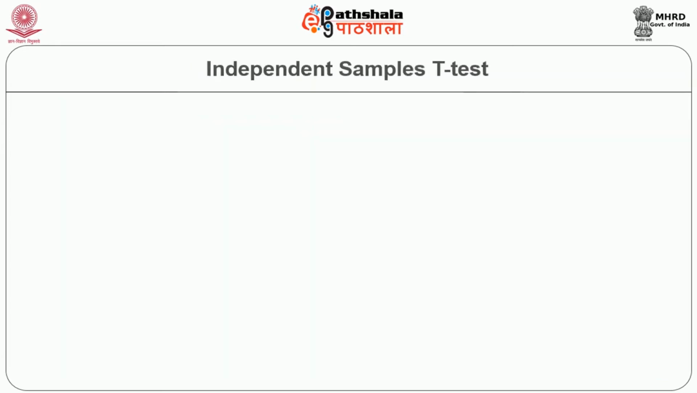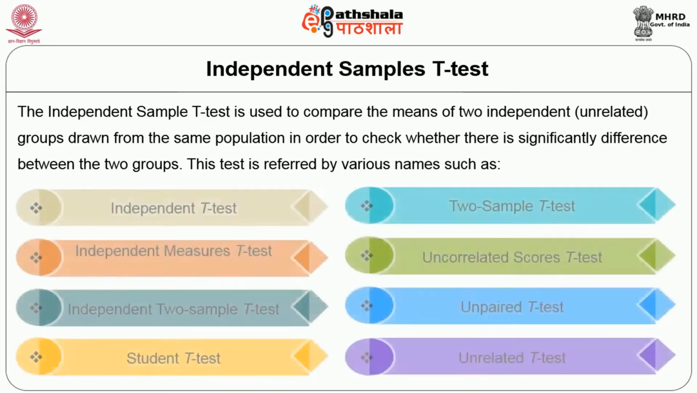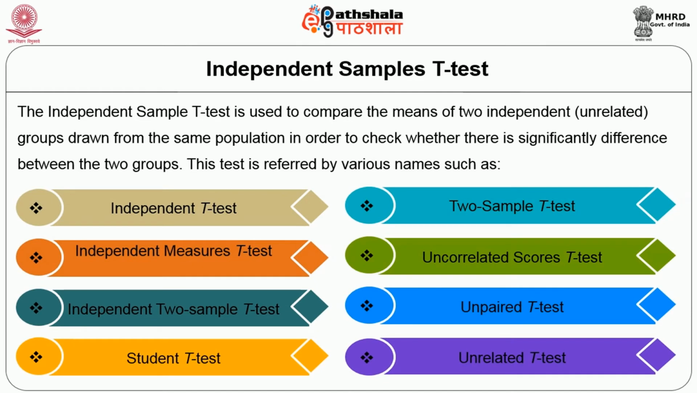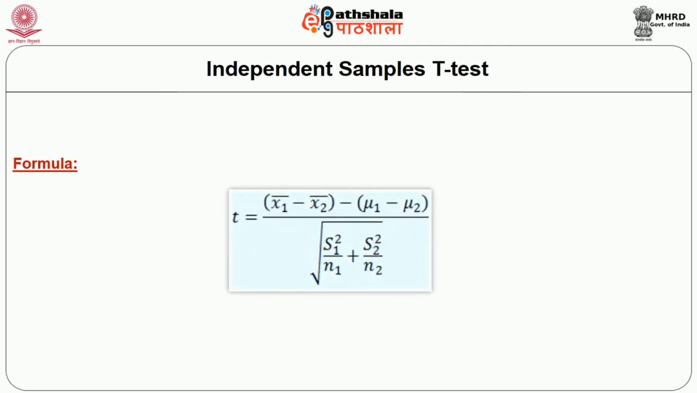Now let's move on to independent sample t-test. This test is used to compare the means of two independent or unrelated groups drawn from the same population in order to check whether there is significant difference between two groups. This test is referred by various names such as independent t-test, independent two sample t-test, student t-test, unrelated scores t-test, unpaired test, and so on. The formula for the independent sample t-test is given below.